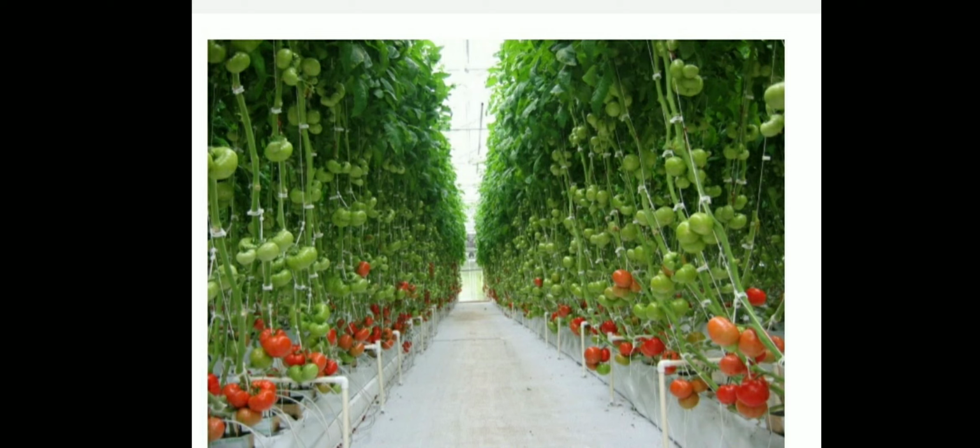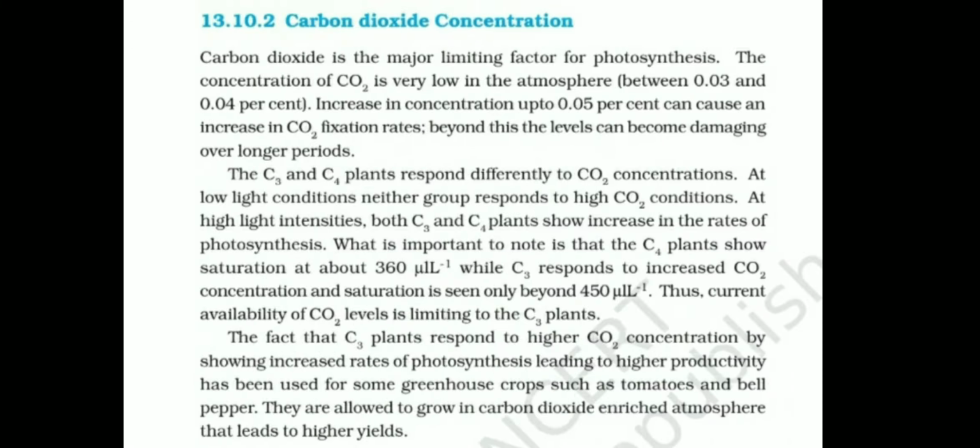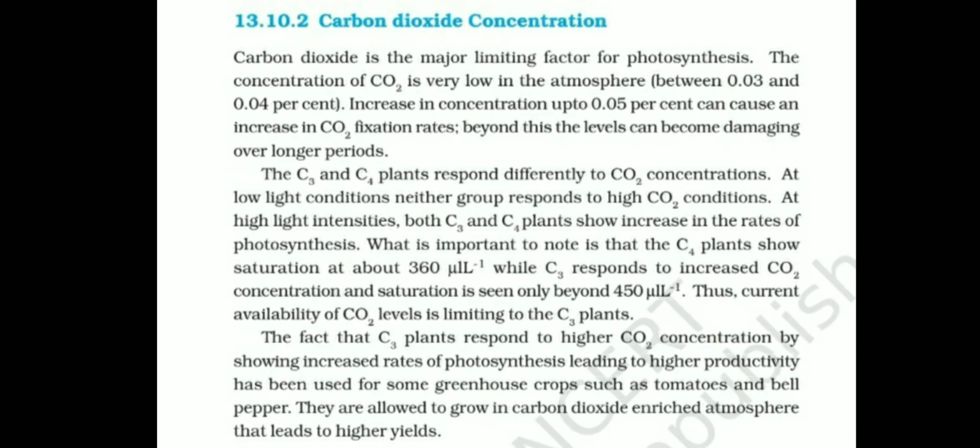So tomato is a greenhouse crop cultivated in high CO2 concentration. Carbon dioxide, as I told you, is 0.03% in the atmosphere, and when it increases, the rate of photosynthesis also increases.